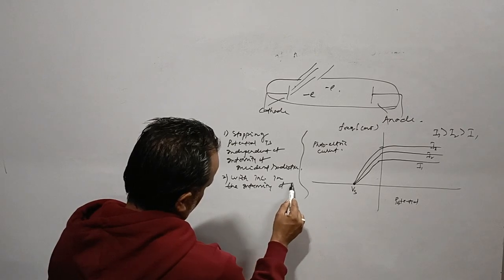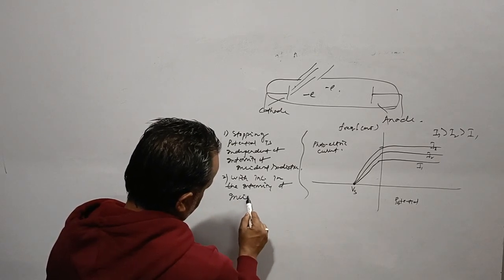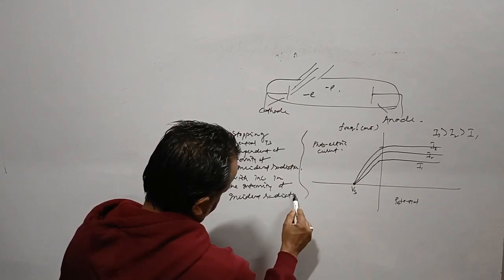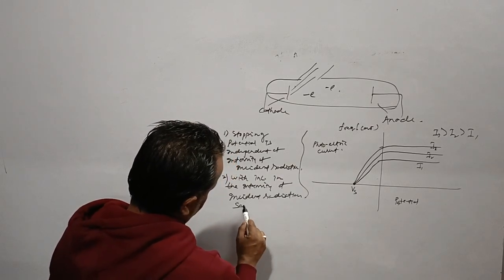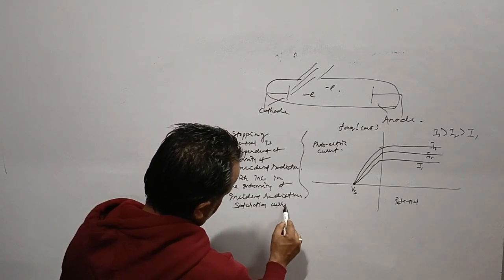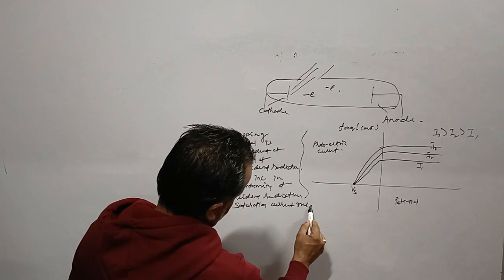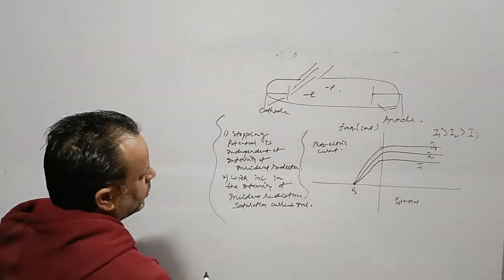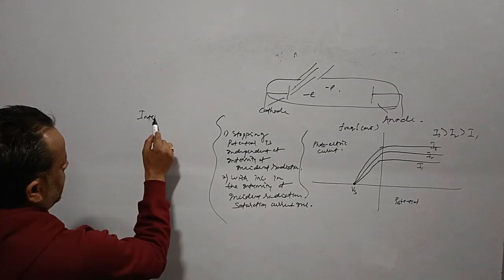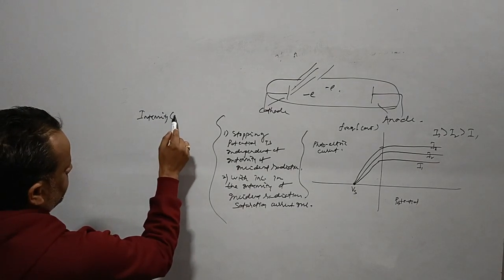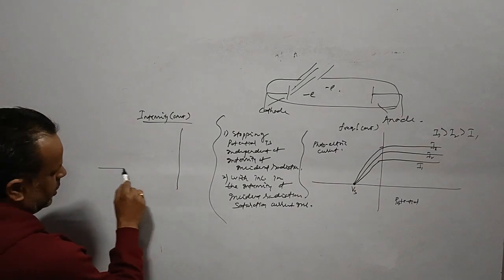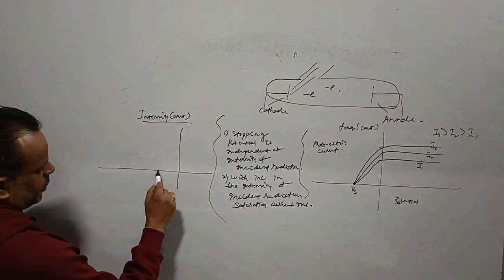Then we see what we do: let us suppose we take intensity constant, and we keep on increasing the frequency of incident radiation. See what will happen.